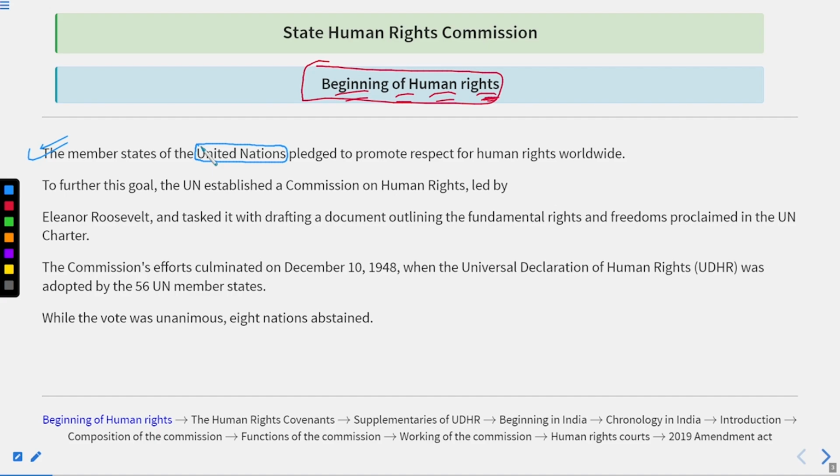All right. So if we talk about the United Nations, let me tell you some simple facts about it. Basically, that was the era of the world wars, like the First World War and the Second World War. The First World War happened from 1914 to 1918. The Second World War started in 1939 and ended in 1945 in the proper sense. All right.